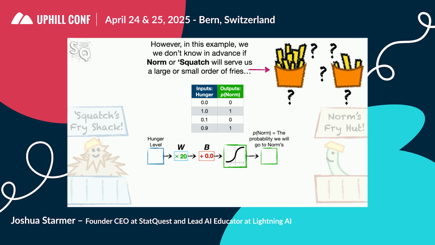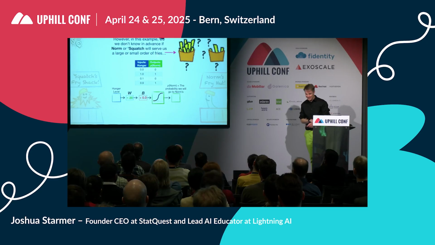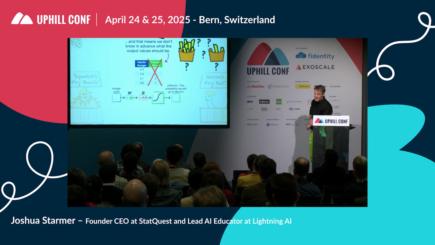However, in this example, that's just the way Norm talks. However, in this example, we don't know in advance if Norm or Squatch will serve us a large or small order of fries. And that means we don't know in advance what the output value should be.